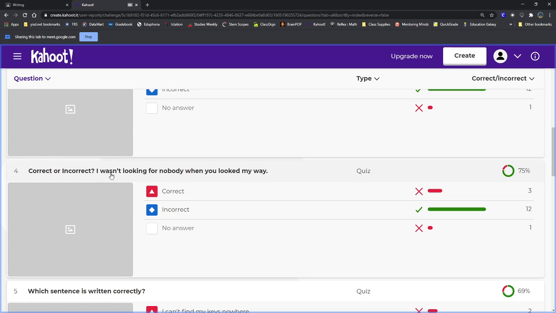Next one. "I wasn't looking for nobody when you looked my way." That one is incorrect. We have wasn't and nobody. Nobody even has the word no at the beginning.